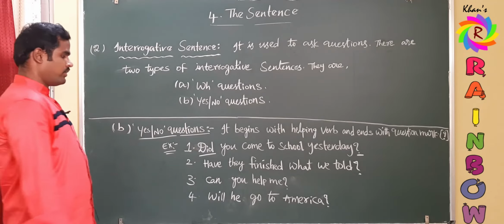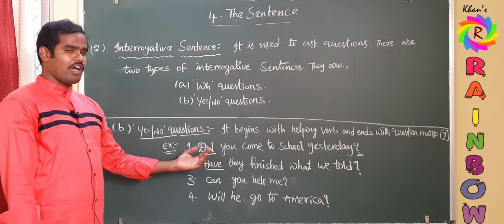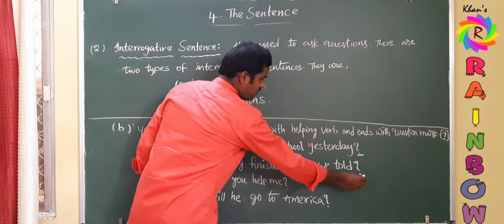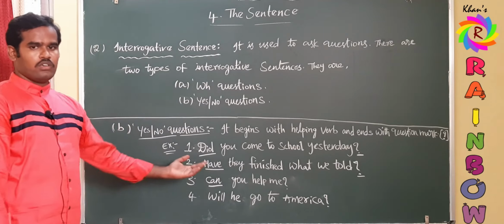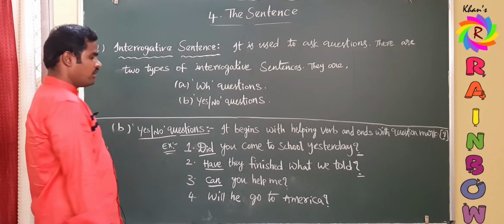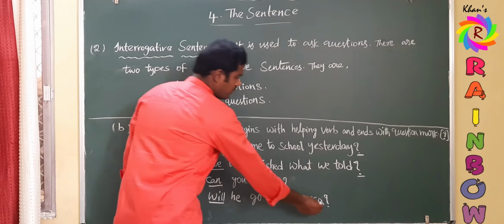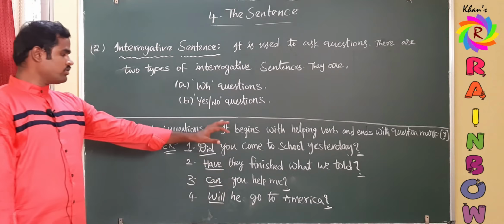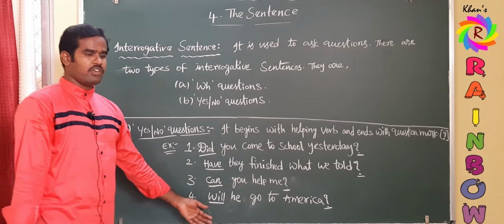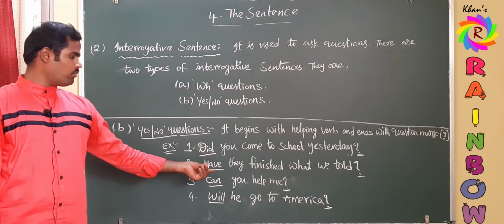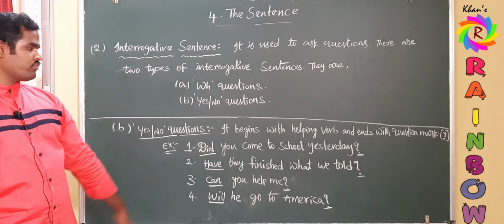We can easily identify it. And observe the second one. It is a have form, a perfect verb, present tense have form, plural, and ending with a question mark. And in the same way, can is a modal verb, one type of helping verb, and it is ending with a question mark. And here, will is also a modal verb and is ending with a question mark. So after observing all these four examples, we can easily say all the examples began with helping verbs.